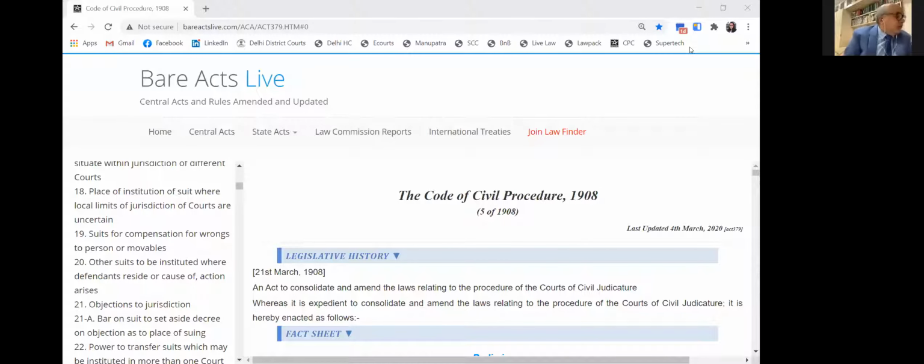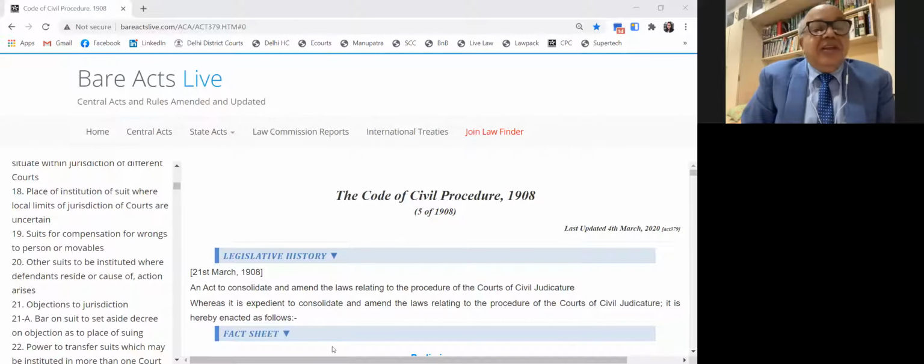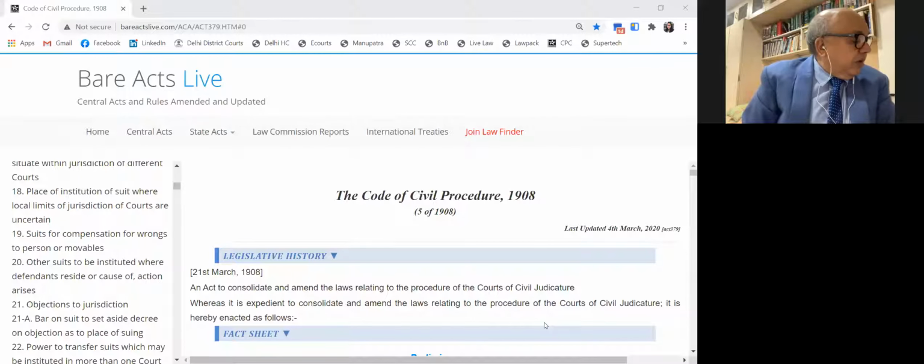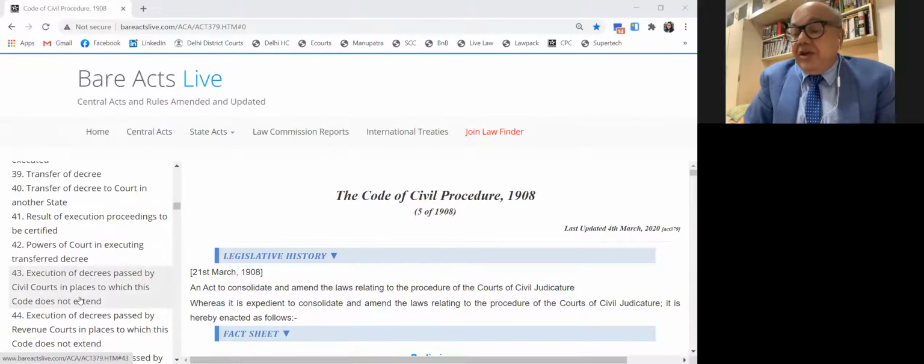Now, after the conclusion of the trial, the learned judge posts the matter for passing a judgment and decree. Now, section 33 of the CPC says that after the entire case is over, court will pronounce judgment, and judgment shall follow a decree. Kindly open, Mansi, if you don't mind, section 33. That student should get familiar with it. Section 33 tells you, after the case has been heard, the court shall pronounce judgment, and judgment shall follow a decree, isn't it?